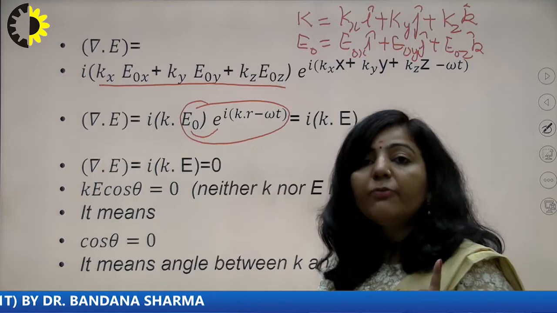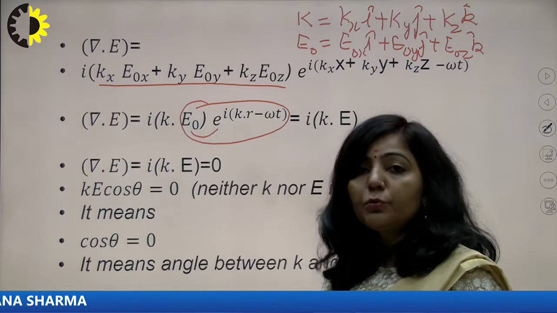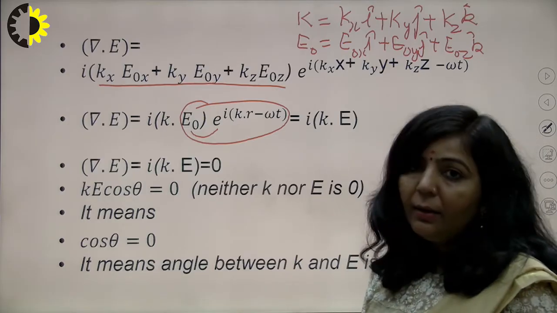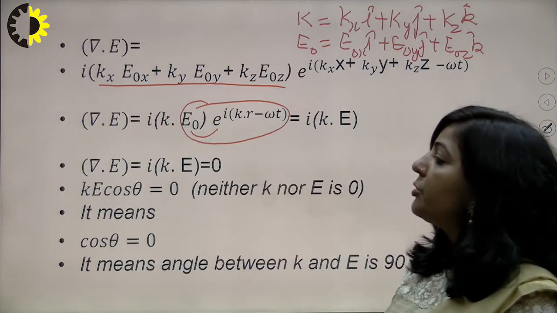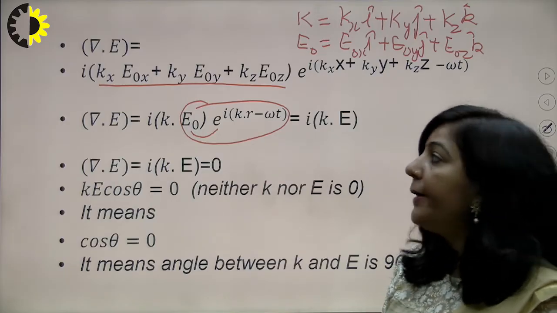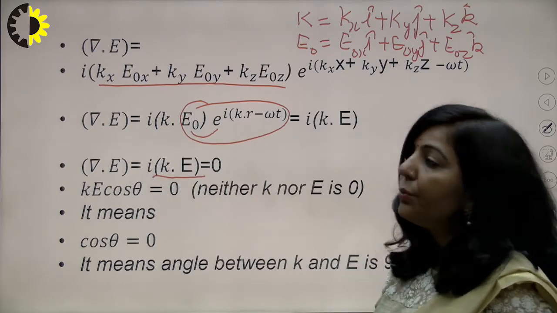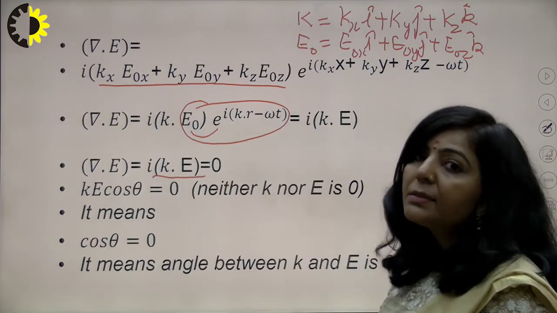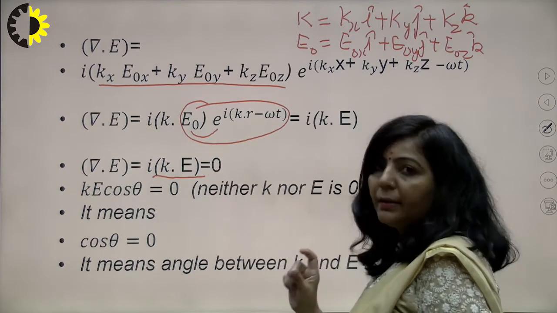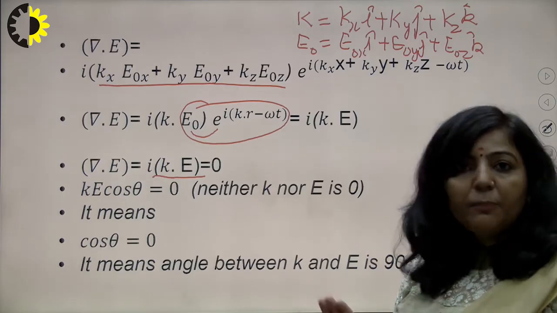We have taken our first Maxwell equation, del dot E equals 0, and in that equation you have substituted the value of del in component form and the value of E in component form, and then you have simplified. After simplification you are getting del dot E is 0, and del dot E is iK dot E, and that is 0. So from there you are getting that the angle between K and E is 90 degrees. So our first step is done.